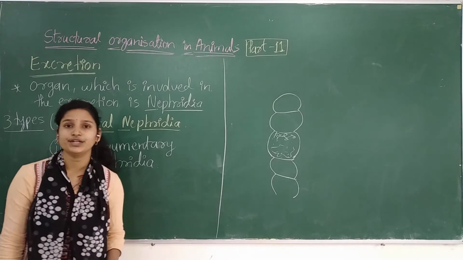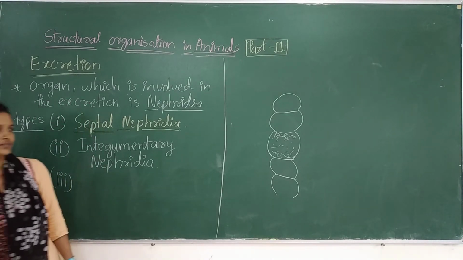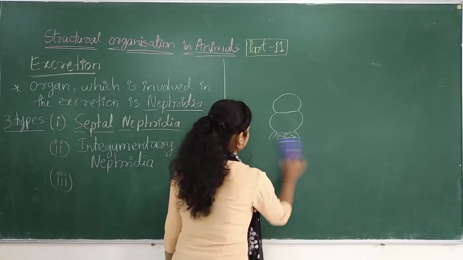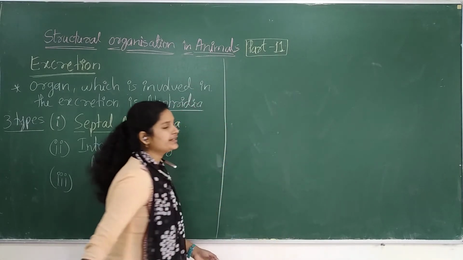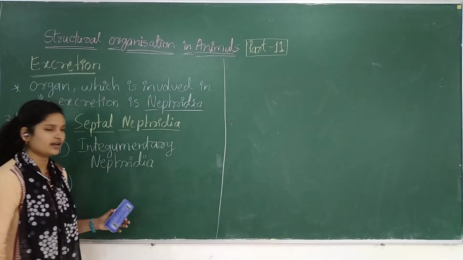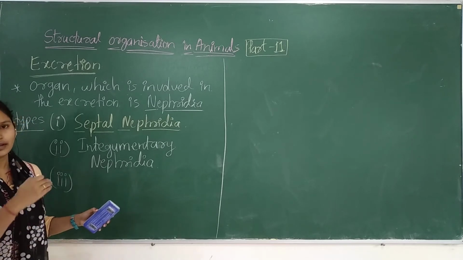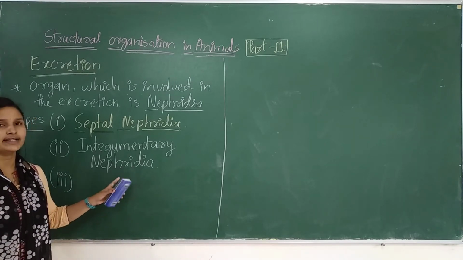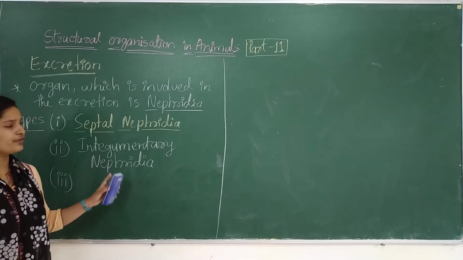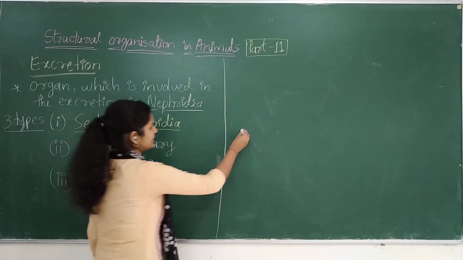What do you mean by this integumentary? Yeah, very good. Integumentary means the lining of the body wall. In the body wall there is a presence of this type of nephridia. So we will see that.